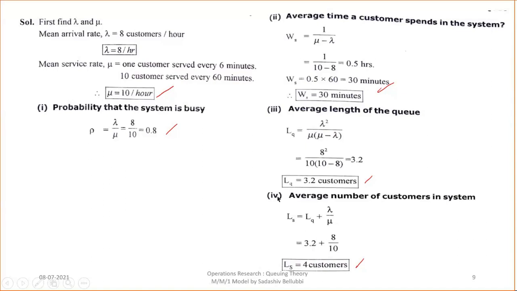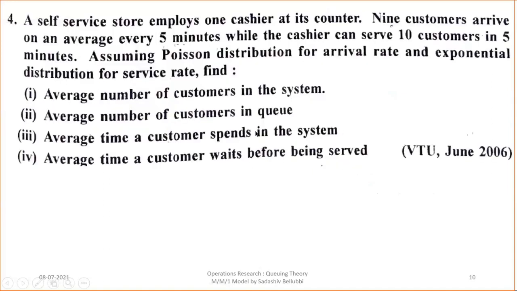If it is a number, then you need to write in terms of customers. Okay, next we'll move on to one more problem. The fourth problem is: a self-service store employs one cashier at its counter. One cashier in the sense, again it's an MM1 model.